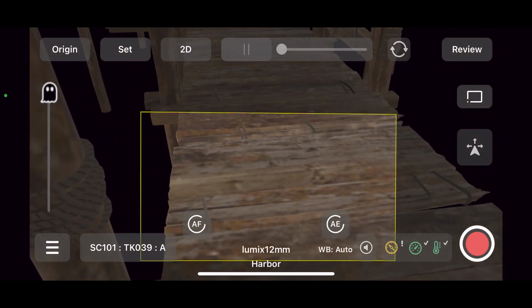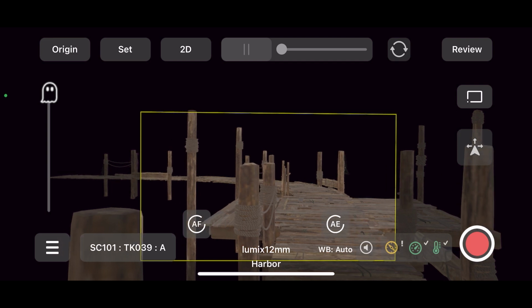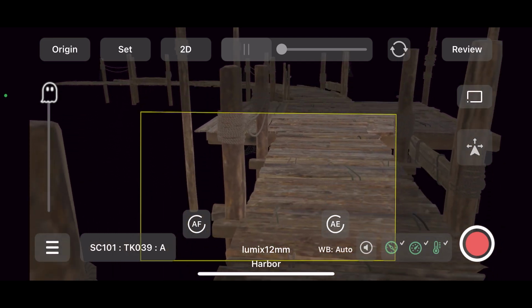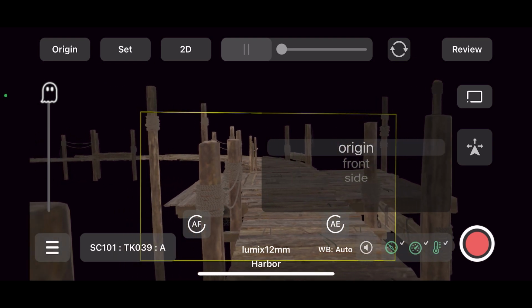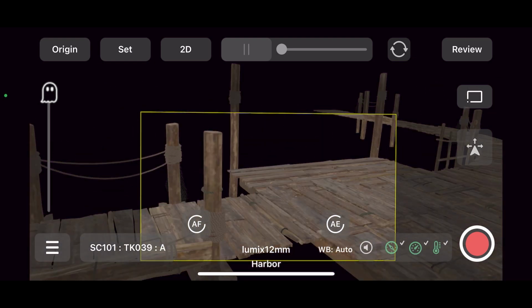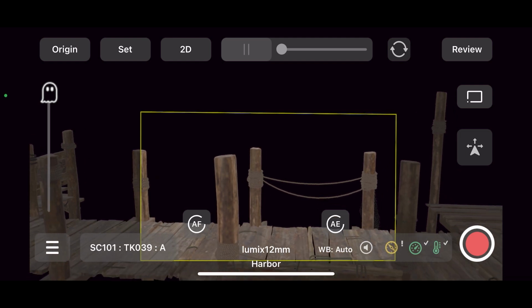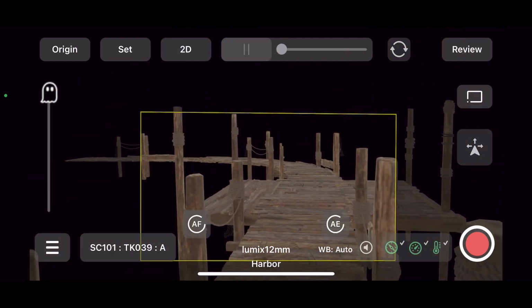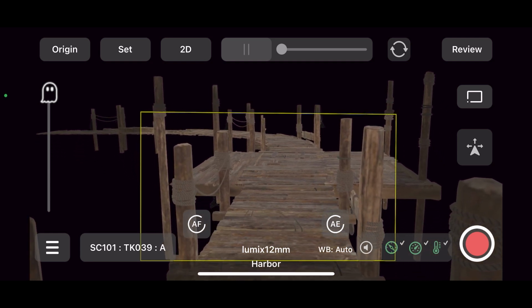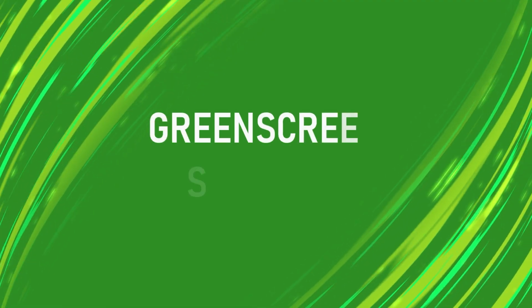Pretty cool, huh? And if we like to change the perspective, we can go into our side navigation, which we established with our empty, as you remember. And now we can switch between front and side and better control the environment within our green screen. And now with this setup, we are ready for the next stage, which is the actual shooting.